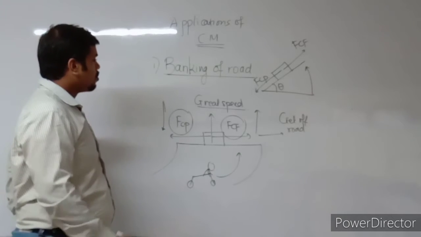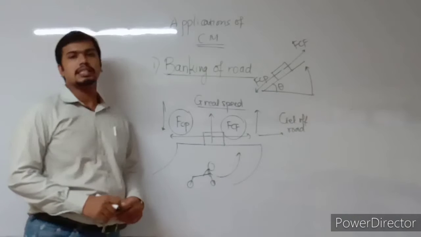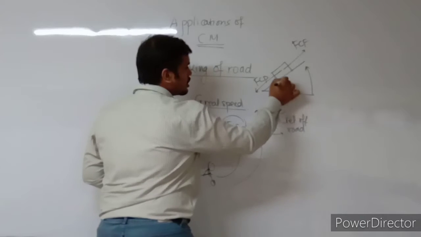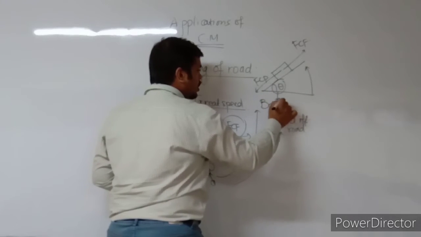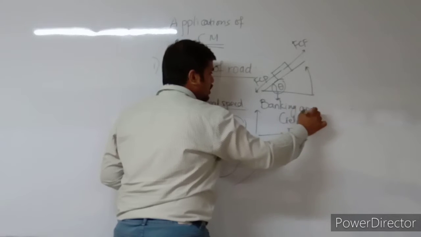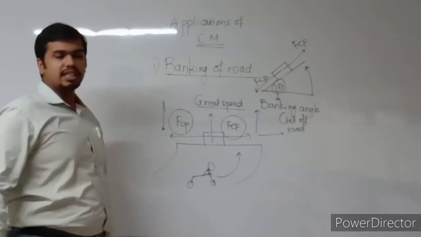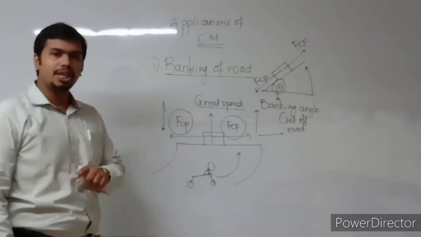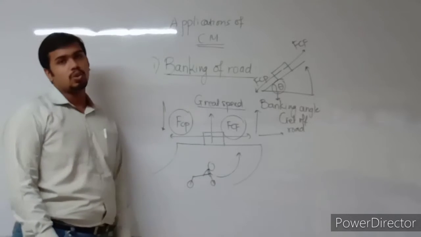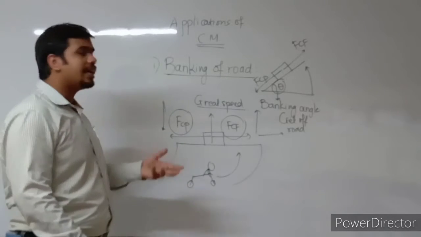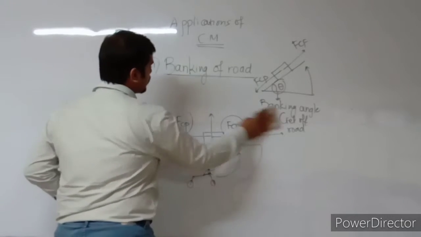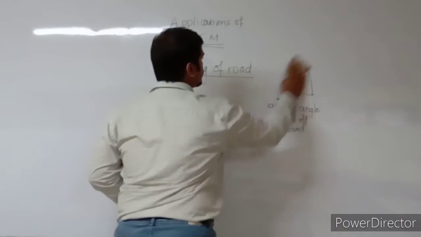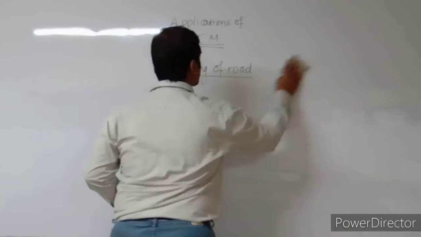So in this point, what we are going to discuss is how this banking angle is determined. Remember, this theta is called the banking angle. How is the banking angle determined? That is the first thing, and the second thing is how the forces balance each other. For that, we need to look at what forces are exactly acting over the body or the vehicle itself. Let us move to that point. What forces are acting over the person or the vehicle?